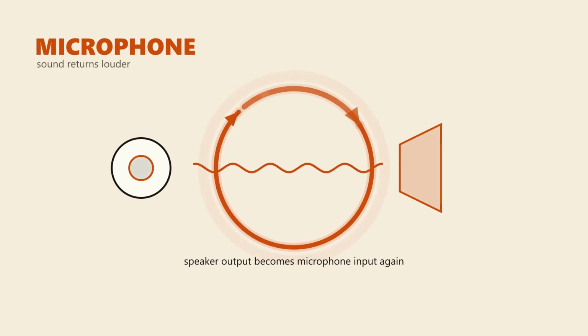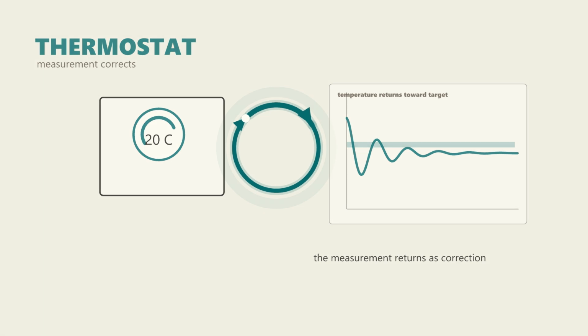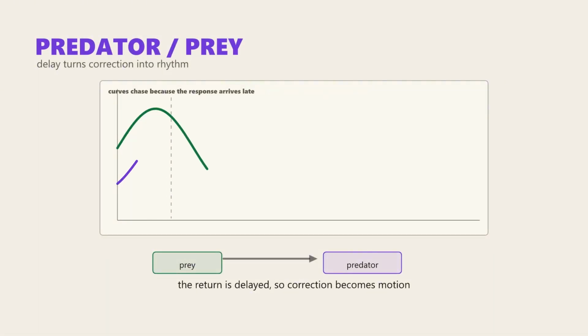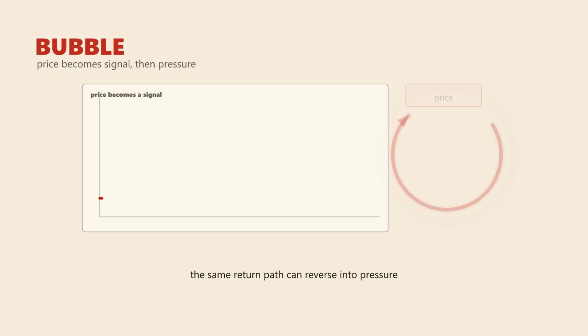Listen for what comes back. A microphone sends sound to a speaker. The room returns a louder signal. A thermostat reads the cold and pushes heat back. Predator and prey curves chase because each population returns into the other. A bubble rises when price becomes a signal for more buying, then falls when fear returns through the same path.